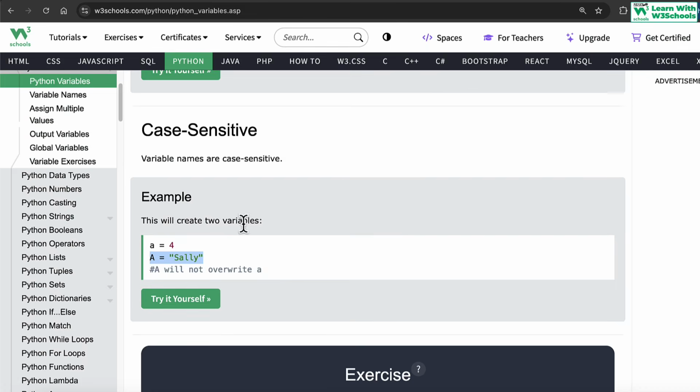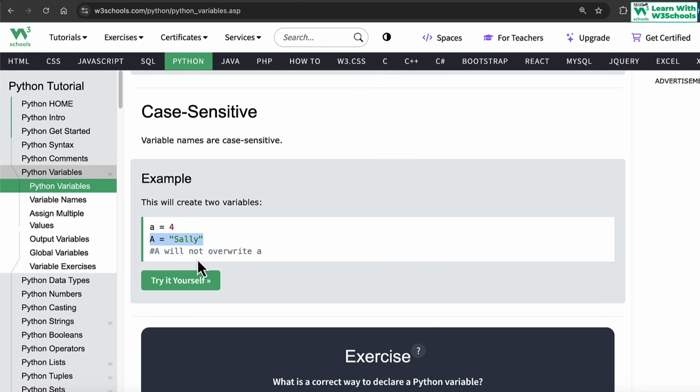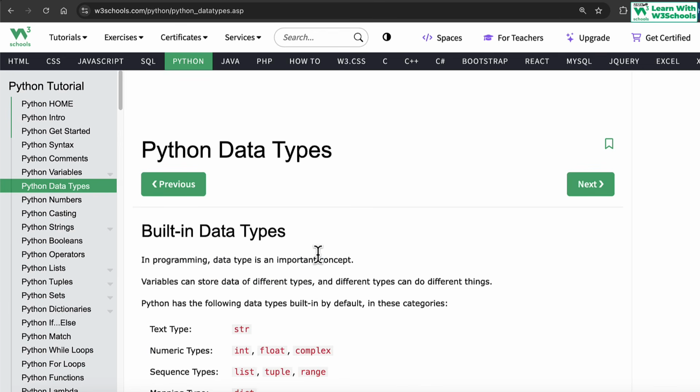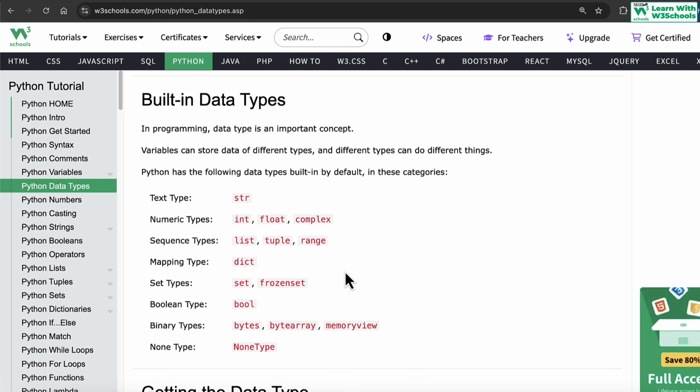So be very specific and very clear about this, that Python is case sensitive and it will change the values with that. Okay, so this is about variables. Similarly, we go into data types and try to understand what exactly we mean by data types. So what do we mean by data types? Data types basically mean what type of data you are using in your system. An absolutely important thing whenever we are doing programming.